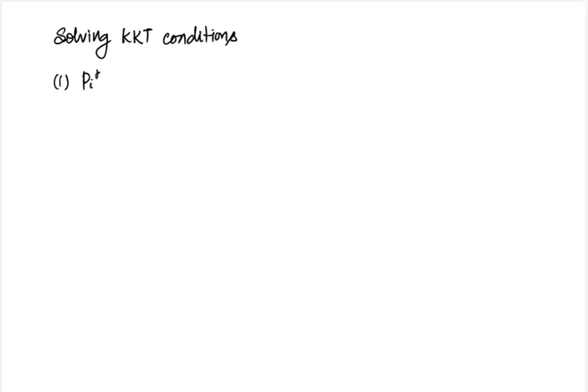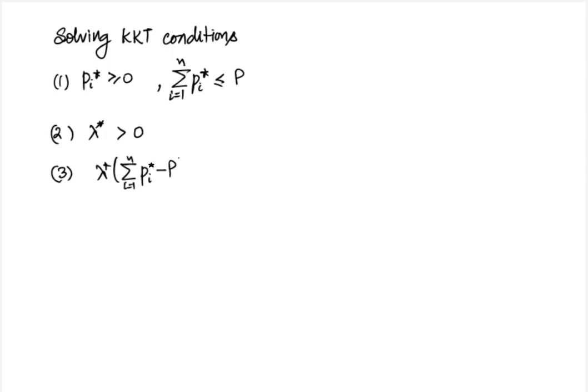First condition is that pi star is greater than or equal to 0 and sum of pi star is less than or equal to P. The second condition, we have already concluded that lambda star is not equal to 0, so lambda star is strictly greater than 0. The complementary slackness condition says that lambda star times (summation over i of pi star minus P) is equal to 0, which together with the second condition implies that summation over i of pi star is equal to P.